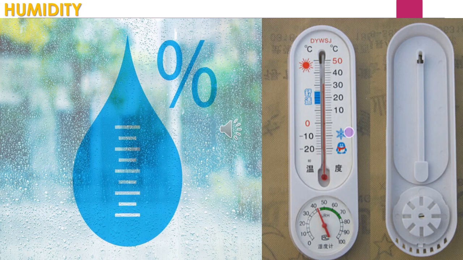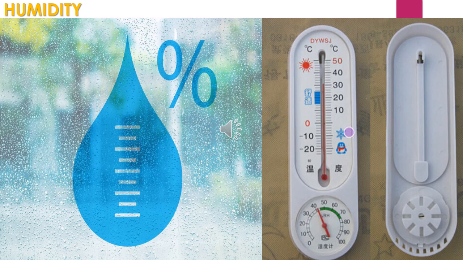The amount of water vapor in the atmosphere is called absolute humidity. Humidity is nothing but the water vapor present in the atmosphere. If you have more water vapor, you feel a cool climate. If the humidity content is less, you feel hot.